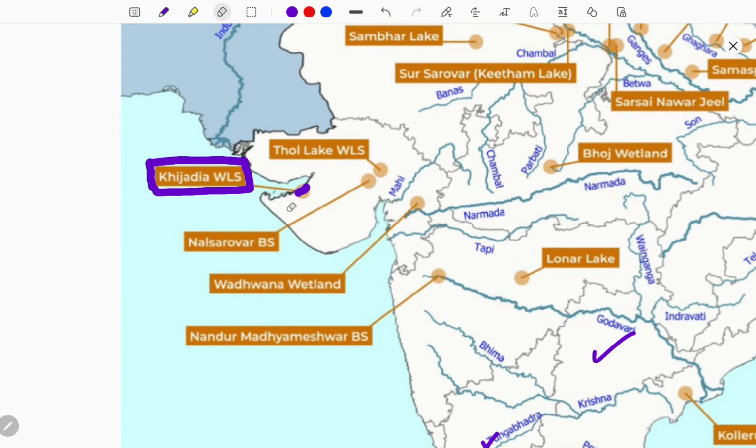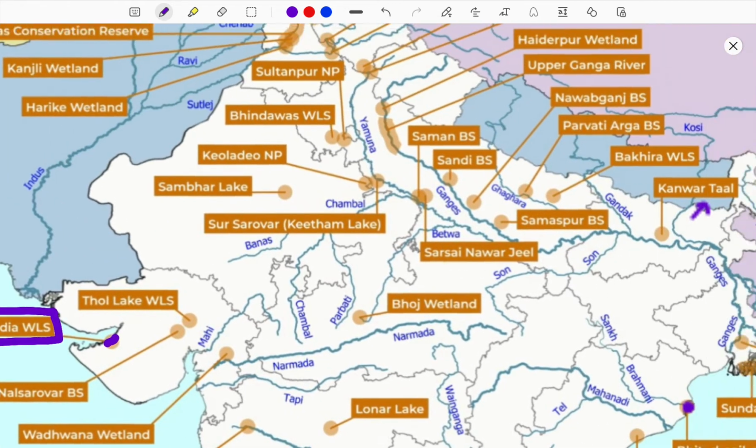But the twist over here is this is pure water. This is a freshwater wetland, which is the thing that you may get confused about while you are preparing either through the map or others. Something will be having a major importance, and that importance must be remembered for sure for your UPSC preparation.